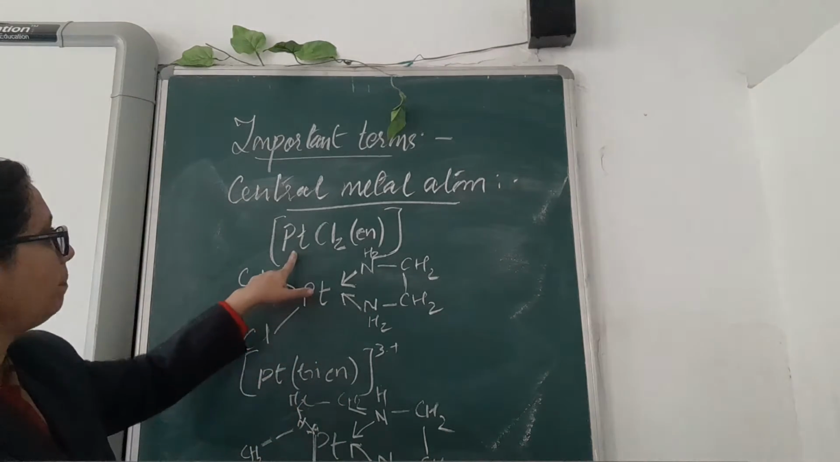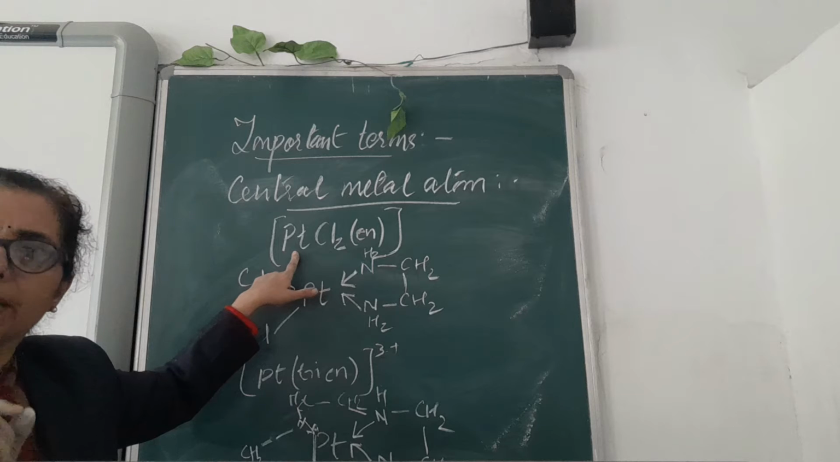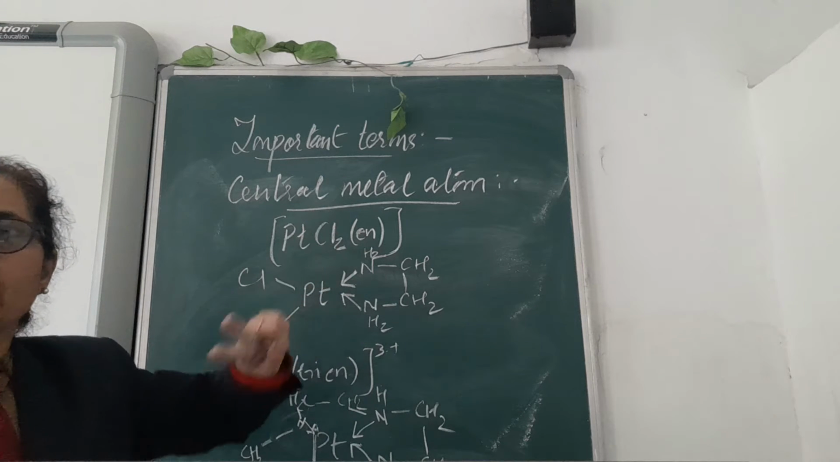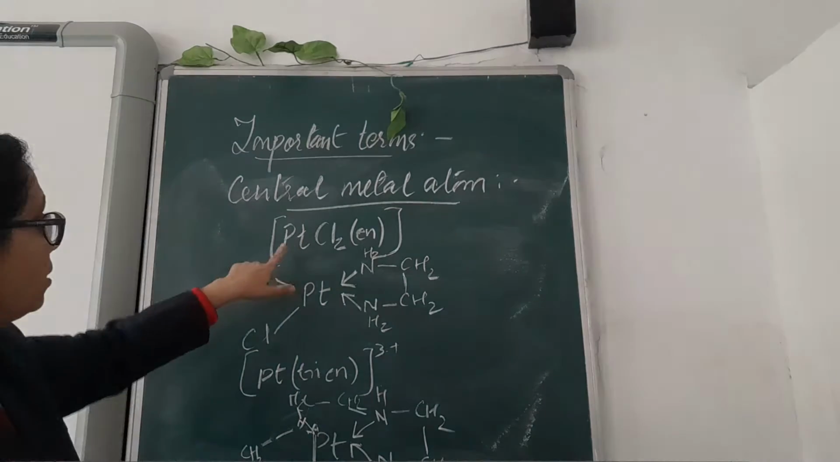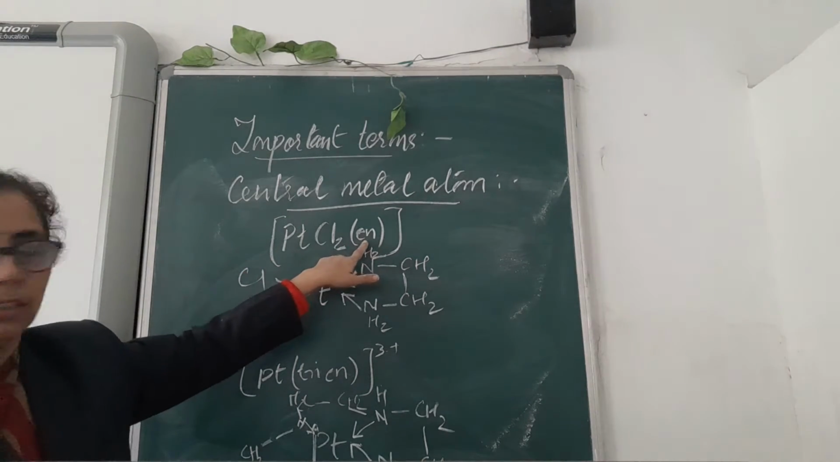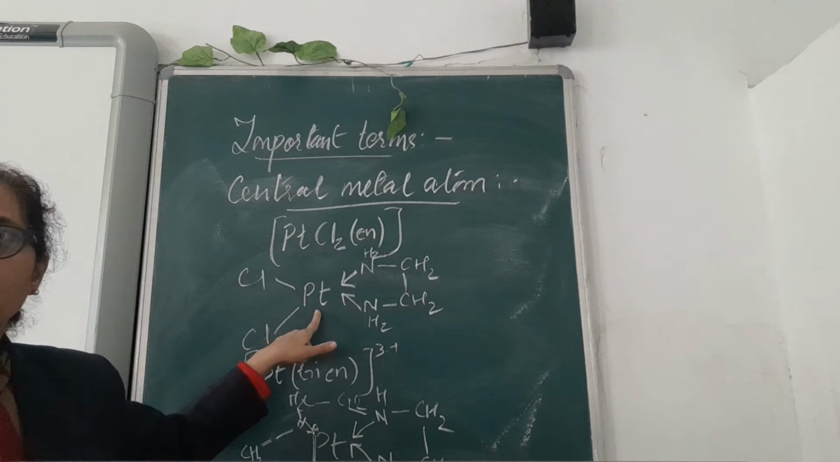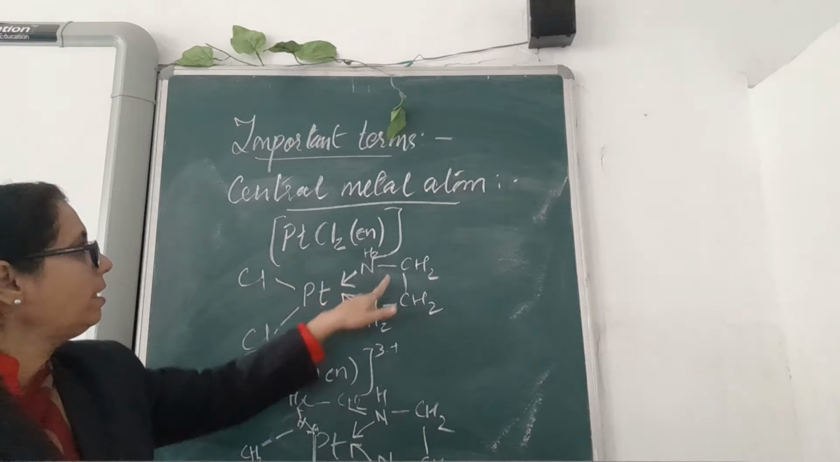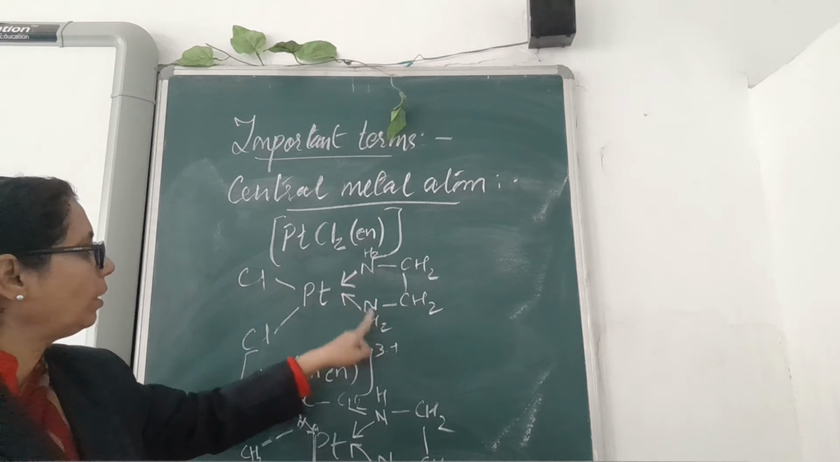In this, you can see the platinum. Platinum is the central metal to which other ligands are attached. There are 2 types of ligands that are attached to this platinum, 2 chlorine and 1 ethane diamine. So platinum is the central metal, written in the center. It is attached with the 2 chlorine and 1 diamine. You can see the 2 ethane.